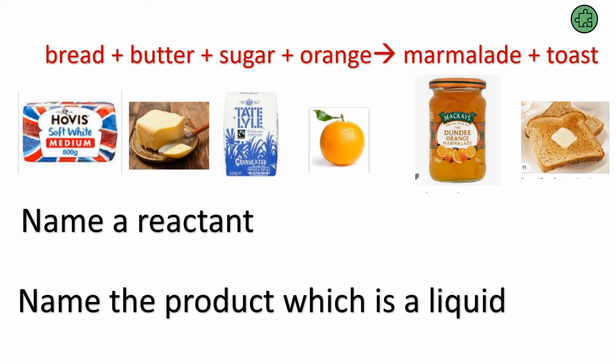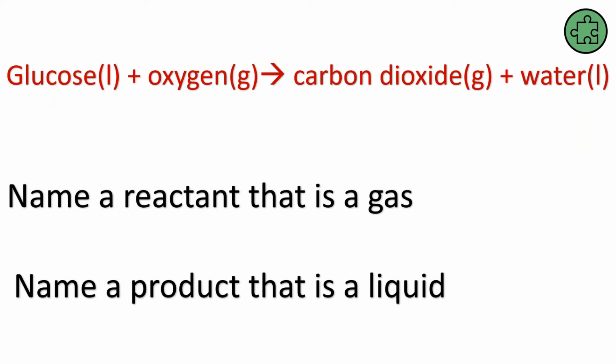Okay, here's another example. I've got my reactants on the left-hand side of the equation, bread plus butter plus sugar plus orange. And what are we making? What are our products? Marmalade and toast. So if I asked you to name a reactant, you would go on the left-hand side of your arrow: bread or butter or sugar or orange. If I asked you to name the product which is a liquid, be careful, you're looking on the right-hand side. A product, is it marmalade or toast? Well, which one's a liquid? In this example, it's going to be the marmalade, isn't it?